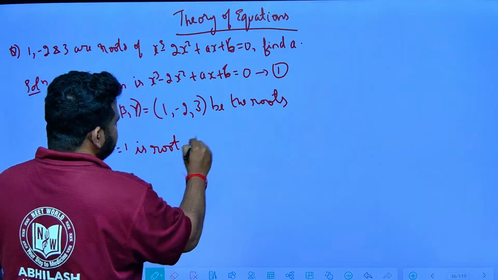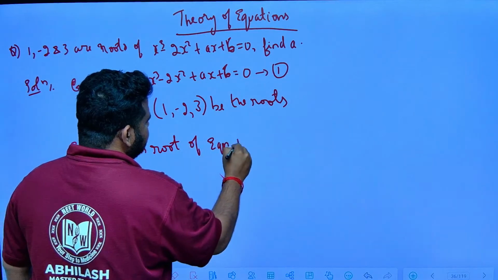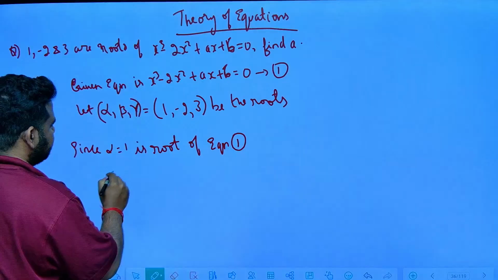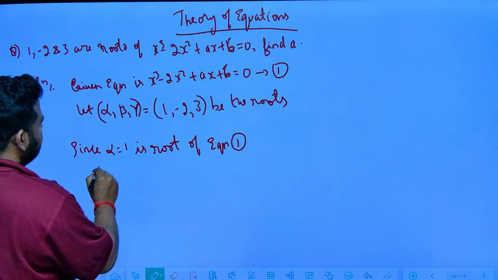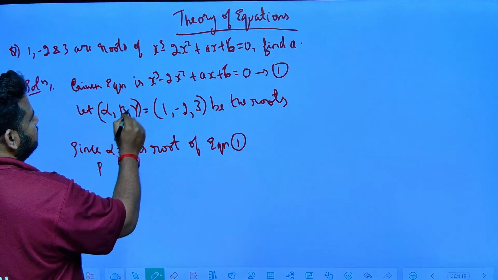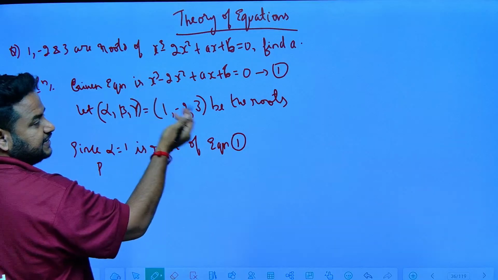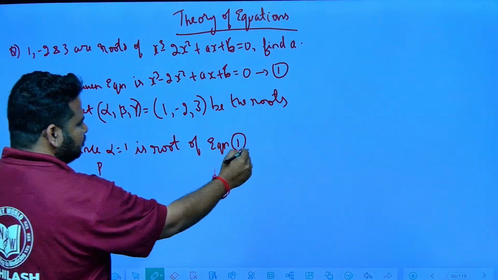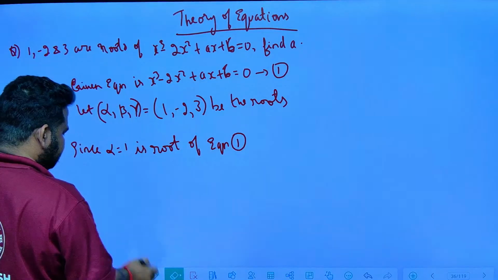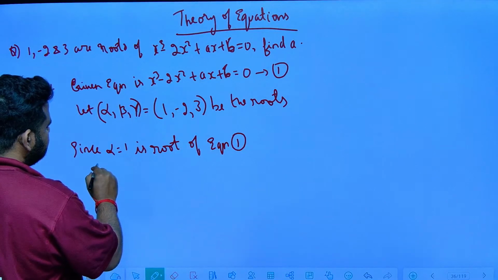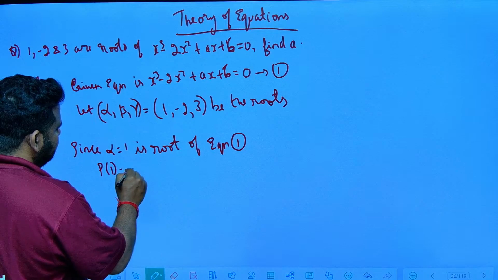Since alpha equal to 1 is a root of the equation, I can write the polynomial as p of x. Therefore p of 1 will be equal to 0.